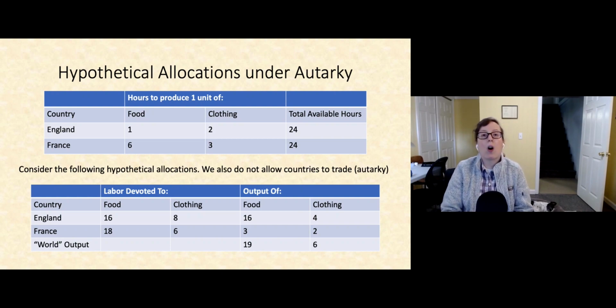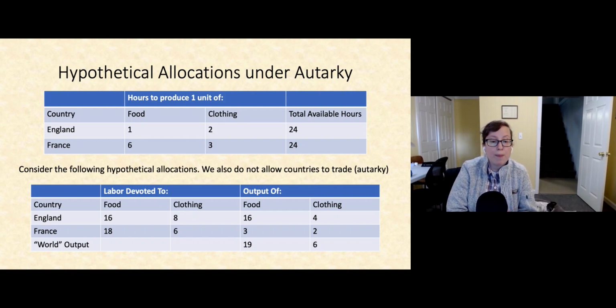We're going to begin our illustration here by supposing that these countries are not allowed to trade. And what I'm going to give you here is just a hypothetical allocation of the production of these two goods for these countries, since they have to produce something of each. So let's take a look at this allocation here.